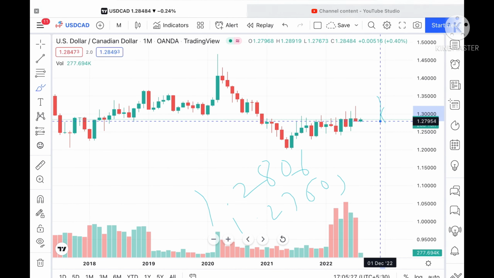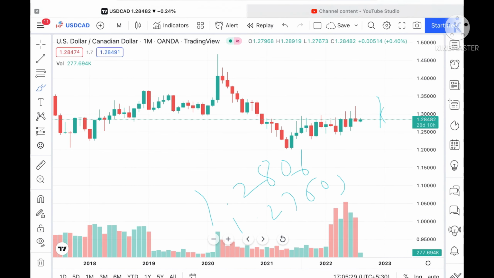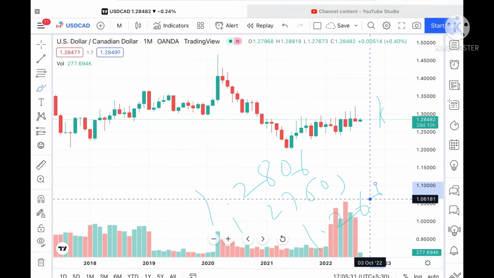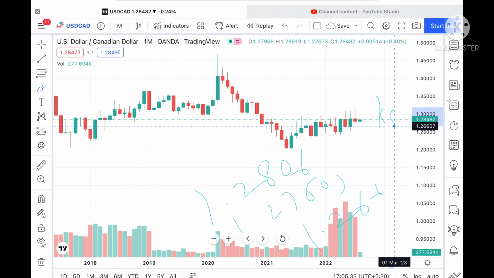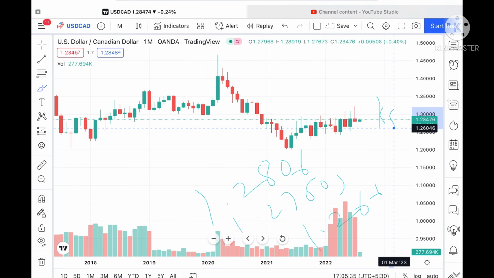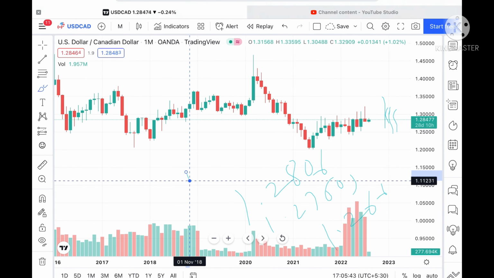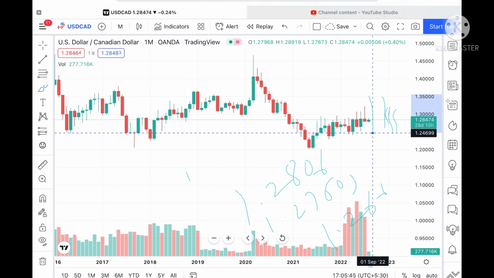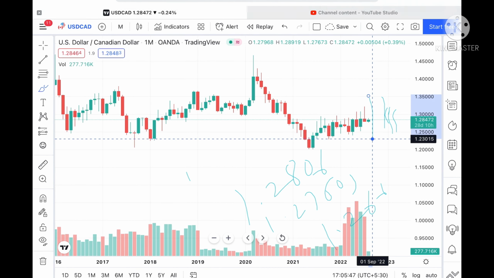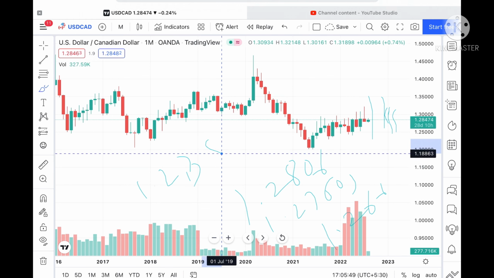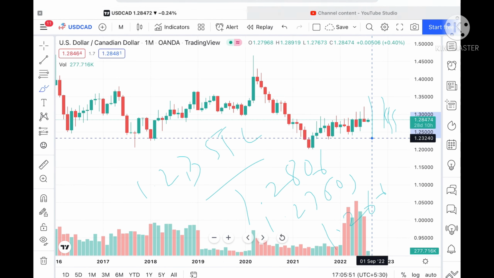1.27505. Suppose the price falls below that level, then it can touch a level of 1.26605, and from there it can move further low towards a level of 1.24. Once the price falls below that level, then it can come down again to a level of 1.23552, and from there it can move further low.